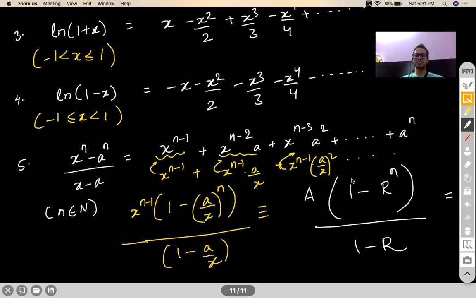That comes from the method of difference, the GP formula. We'll take it up when the right time comes. It is in the chapter sequence, series, and progressions.